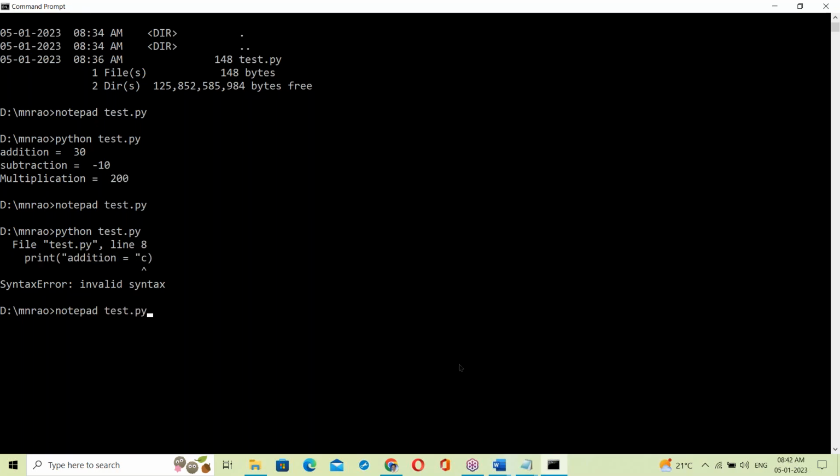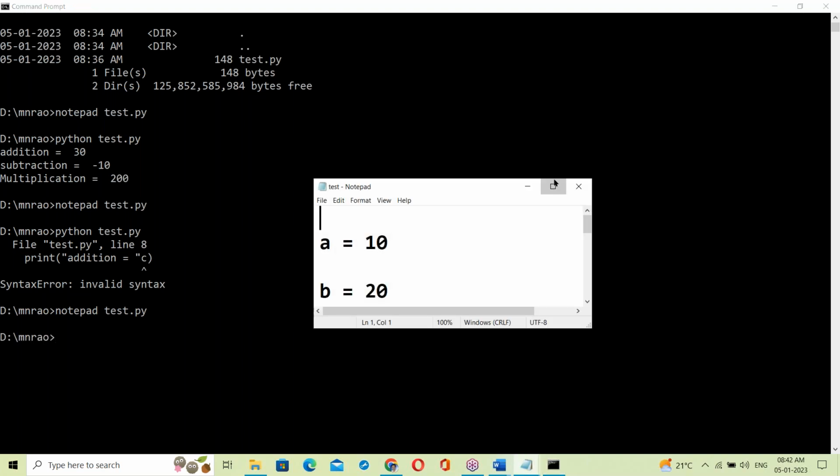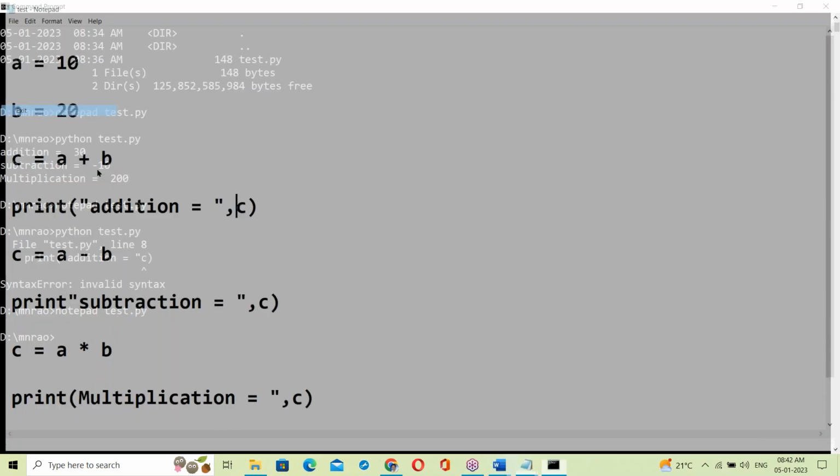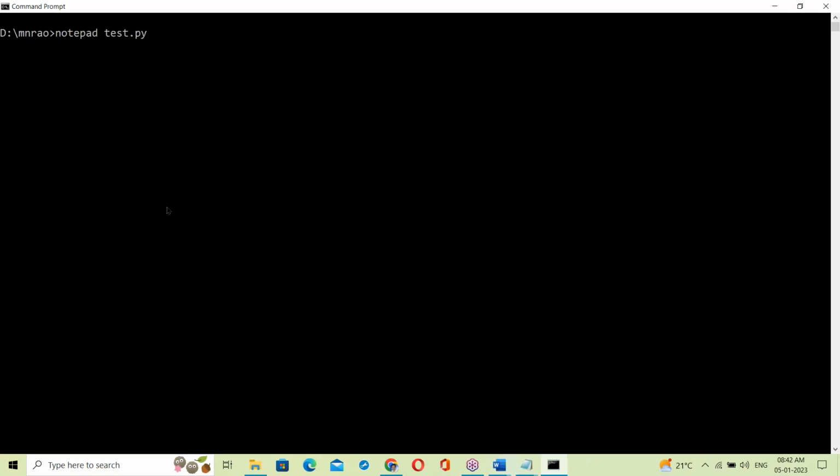Now let us correct this mistake, the syntax error. The mistake correction is done. After correction, now run again. What happens here? The next error stopped it. This is the next error, at line number 12. It shows the error and stops here.